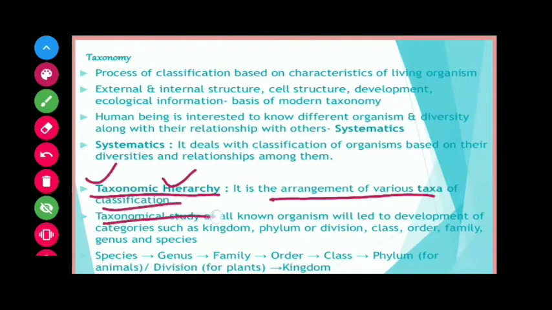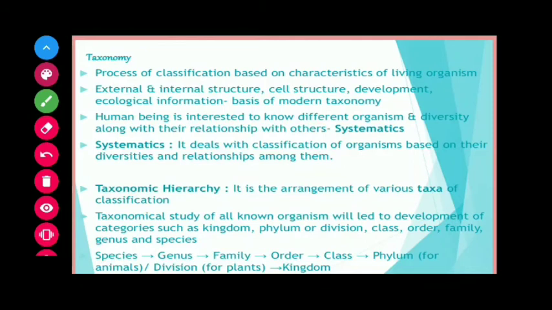Now, taxonomical study of all known organisms leads to the development of categories such as kingdom, phylum, division, class, order, family, genus and species.